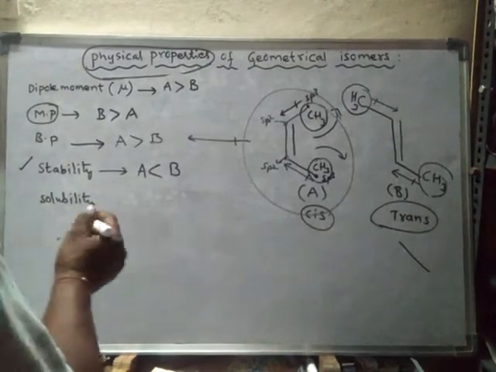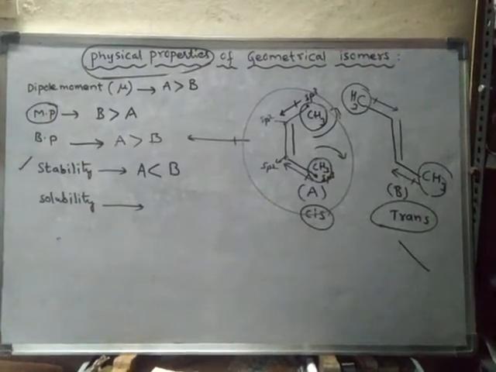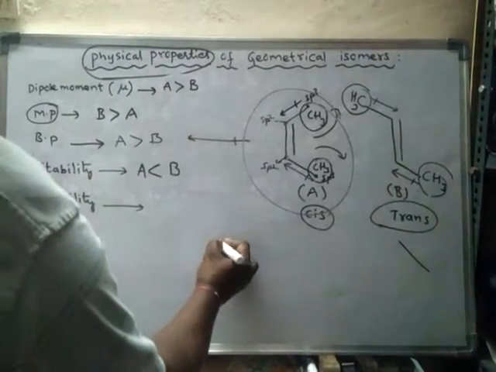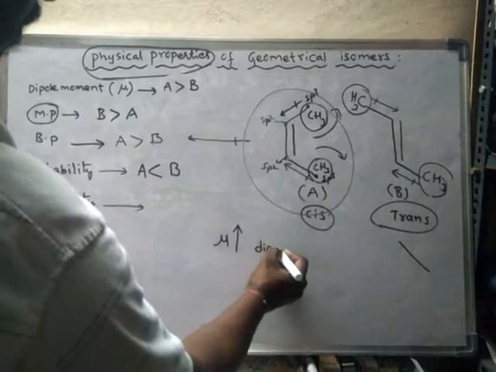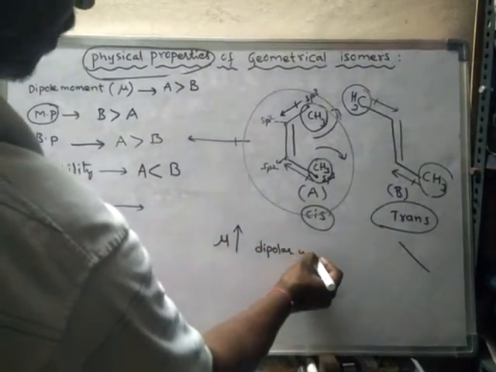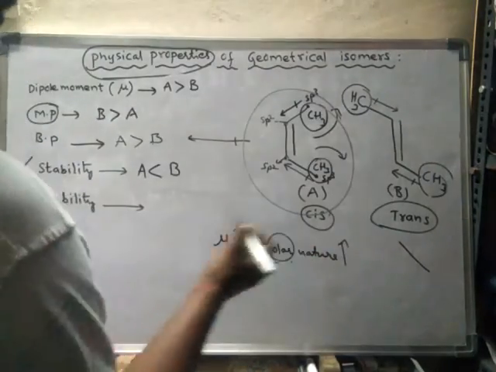And solubility. If we discuss solubility, generally in the cis form, more dipole moment, hence dipolar nature increases. That means polar nature increases.